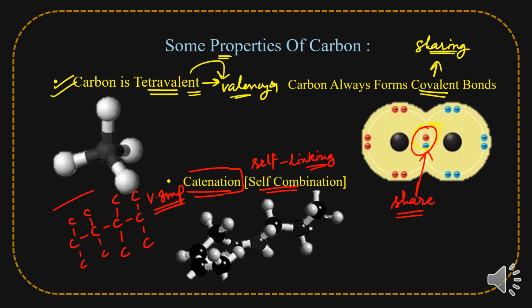You can see that this is a type of diagram of carbon in which carbon forms bonds with itself only, and we will see the formation of carbon with itself, the self-linking process, in depth. Graphite and diamond are also examples of catenation only. We will see those types of examples and the explanation of catenation in the later class. So let's move on to what the tetravalency of carbon means.